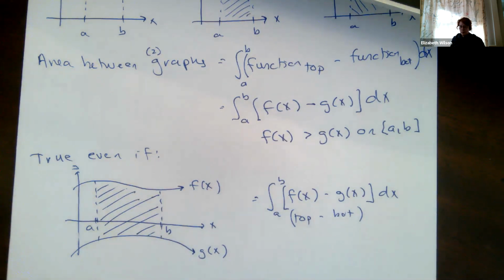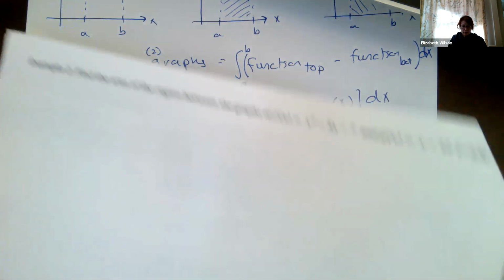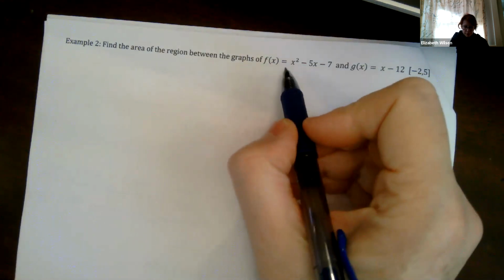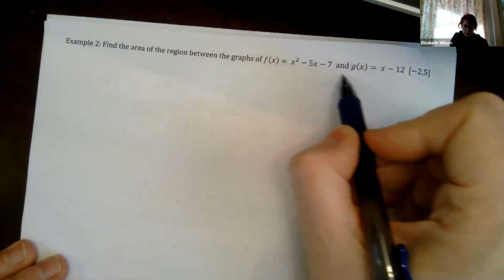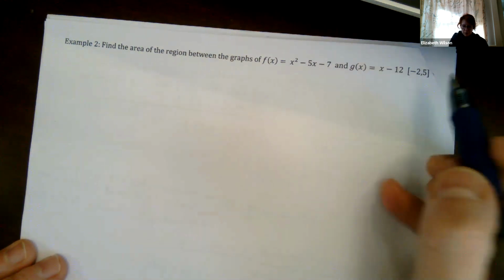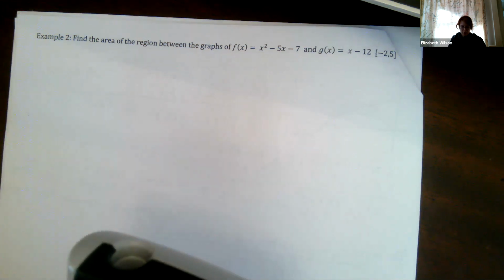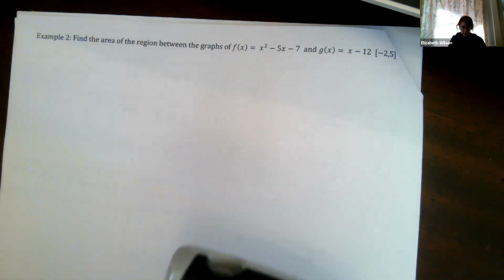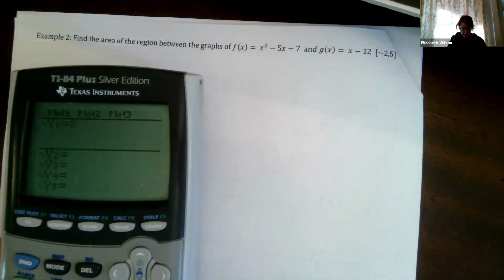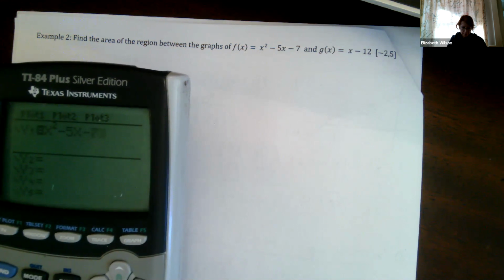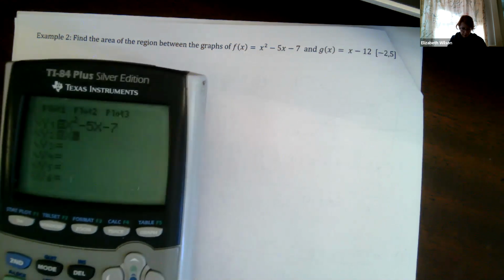Okay, so example 2, we're going to increase the complexity a little bit. Find the area of the region between the graphs of f of x equals x squared minus 5x minus 7 and g of x equals x minus 12. And we're going to go from -2 to 5. All right, so we've got our graphing calculators. Let's just go ahead and take a look. So I've got my f of x function, x squared minus 5x minus 7, and I've got x minus 12.